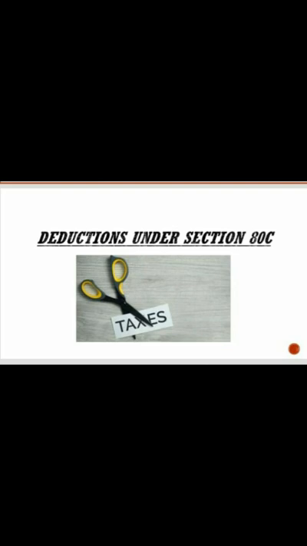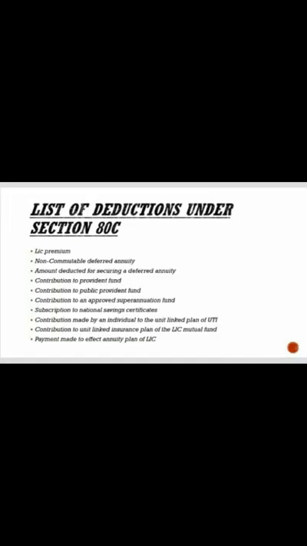Let's see some deductions under section 80C. These are the list of deductions under section 80C. LIC premium, non-computable deferred annuity, amount deducted for securing a deferred annuity, contribution to provident fund, contribution to public provident fund, contribution to an approved superannuation fund, subscription to national savings certificate, contribution made by an individual to the unit